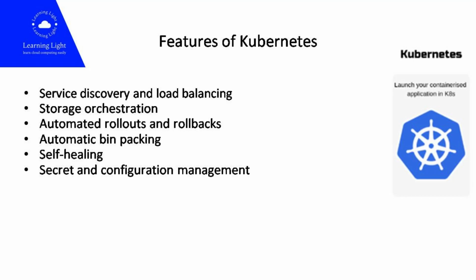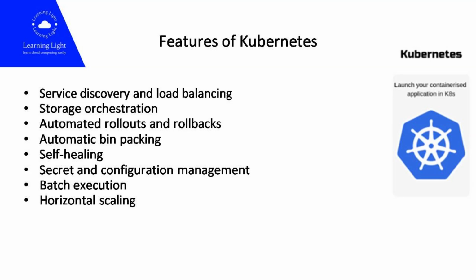Kubernetes lets you store and manage sensitive information, such as passwords, OAuth tokens, and SSH keys. You can deploy and update secrets and application configuration without rebuilding your container images, and without exposing secrets in your stack configuration. In addition to services, Kubernetes can manage your batch and CI workloads, replacing containers that fail, if desired.